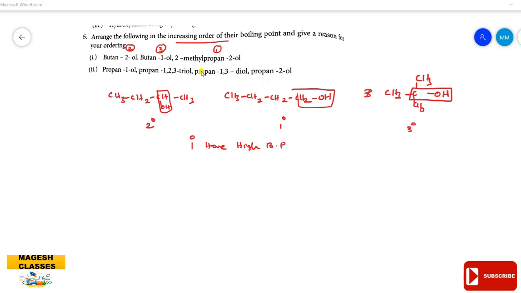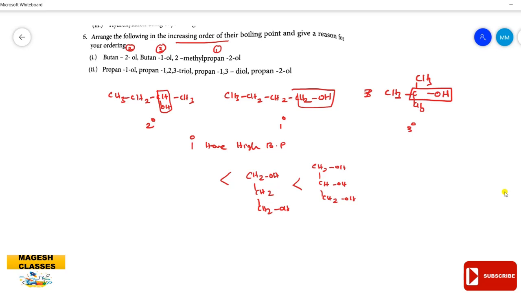Then you compare propane-1,3-diol and propane-1,2,3-triol. Propane-1,3-diol is a diol system. It has 2 hydroxyl groups, and propane-1,2,3-triol has 3 hydroxyl groups. So it gives higher extent of hydrogen bonding than the 1,3-diol. So propane-1,2,3-triol has the highest boiling point among these. Then propane-1,3-diol.